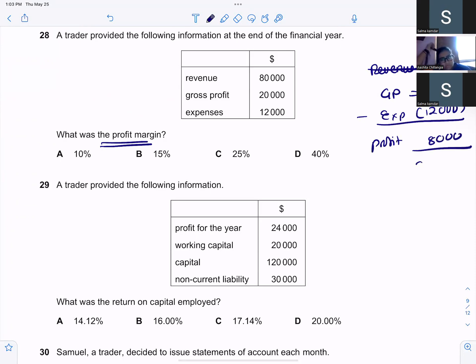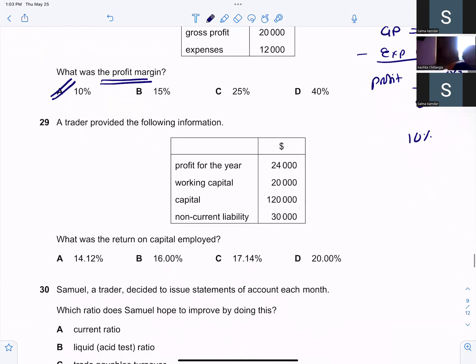Profit over revenue. So 8,000 divided by 80,000 into 100. That's 10%. Just 1 minute, I'll just check. Yeah, 10%. Okay, fine. Go to the next one.